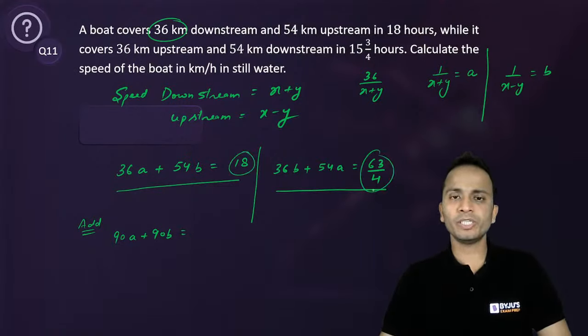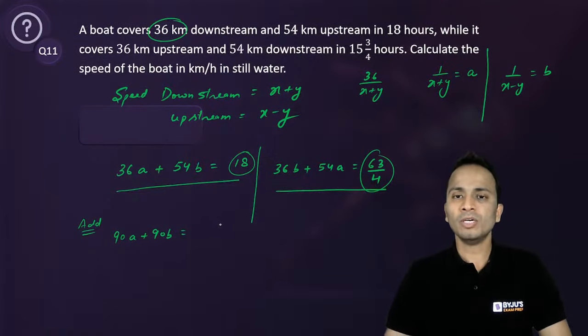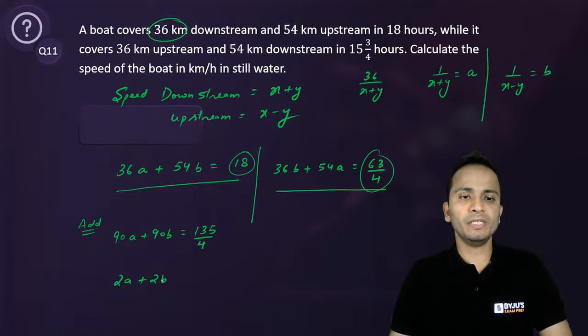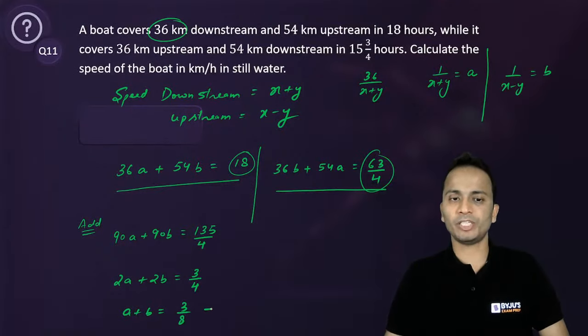The sum of these two is 18 into 4, which is 72, plus 63, that is 135 upon 4. Taking 45 common, it will become 2a plus 2b is equal to 3 upon 4, or a plus b is equal to 3 upon 8, the first equation.